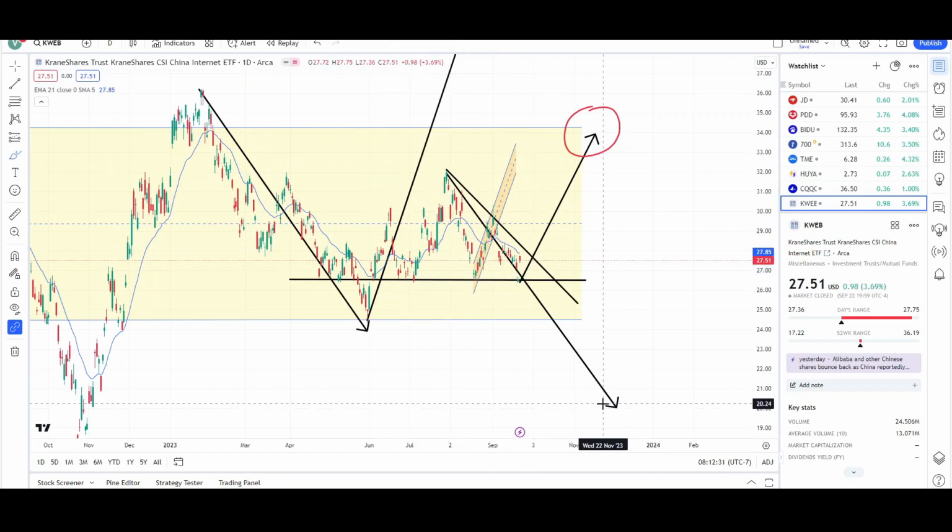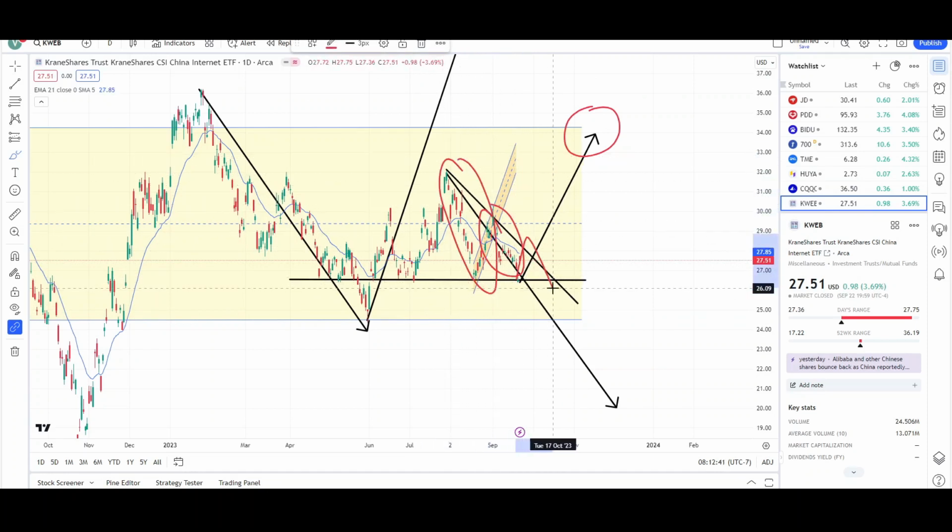If it fails, usually you'll see another attempt. So sometimes the second attempt will be two attempts, so three pushes overall. This is the first push, second push, and I'm looking for the third one to fail. If it can stop at that 26 level again, that's what will lead to higher prices, especially if we see a break of that trend line. So that's how I'm looking at KWEB. It's still in play towards the measurement target, but it's not able to reach it from this 26 level.